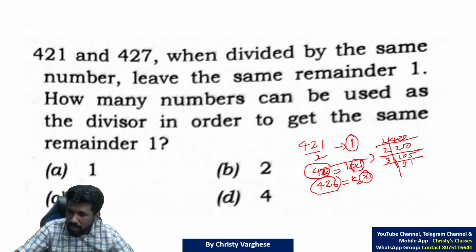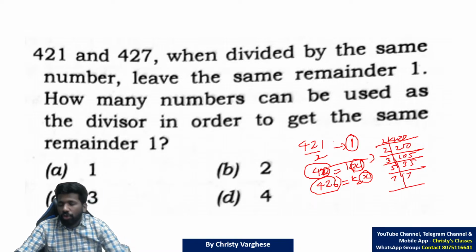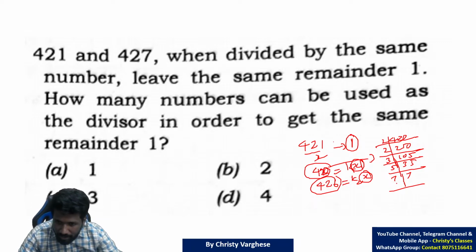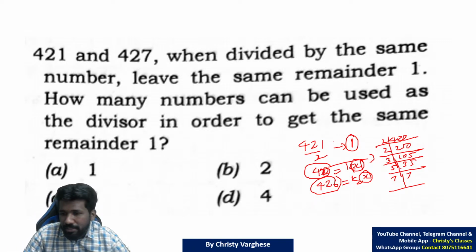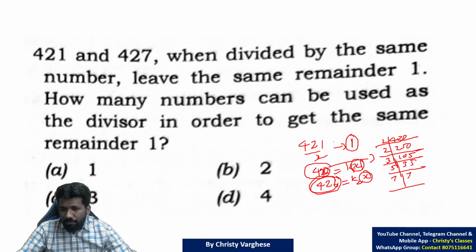420 is 2 into 2 into 3 into 5 into 7. Those will be the factors.